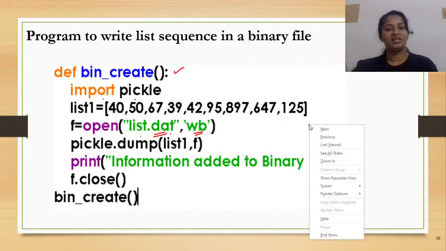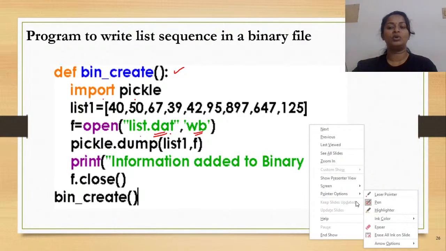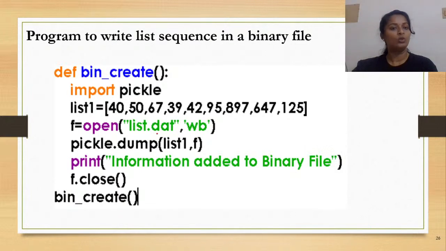Now I have opened the file. I have imported the pickle module. I have defined my list also. Now what is the next thing? I have to do the writing operation. How can the writing be done? Using the dump method. Where is the dump method defined? In the pickle module. How do you invoke the method? The module name dot the function, so it is pickle.dump.